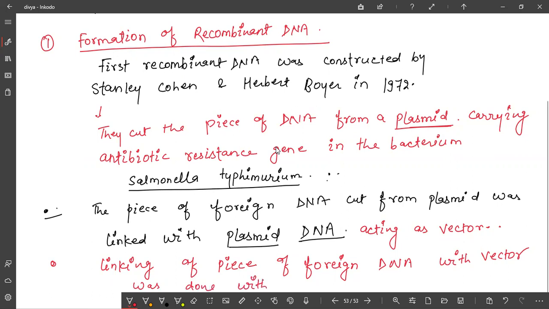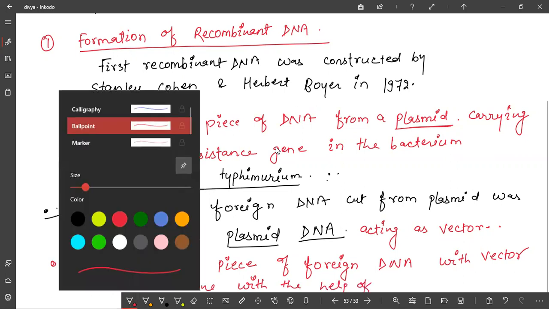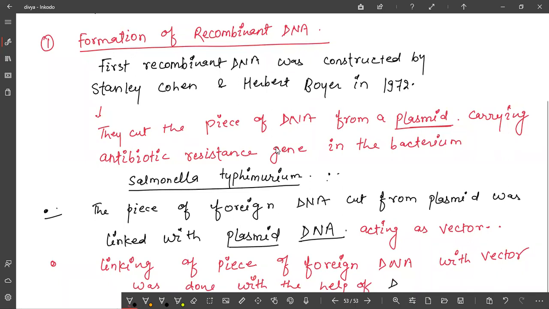This is asked in the NEET medical examination also. It was done with the DNA ligase enzyme.